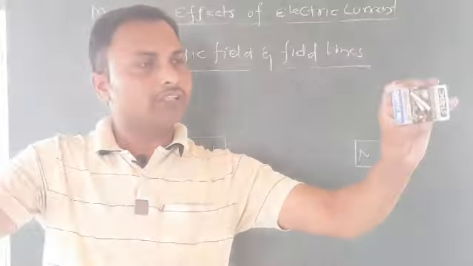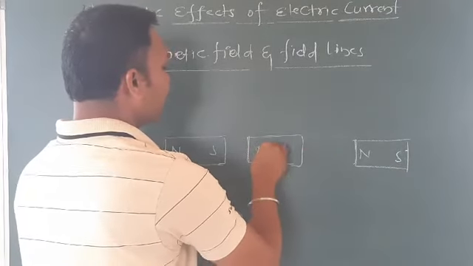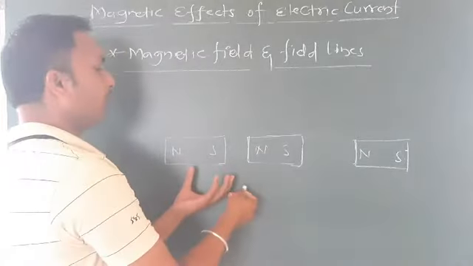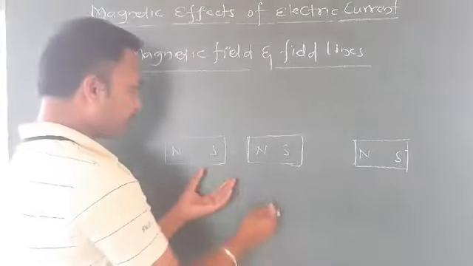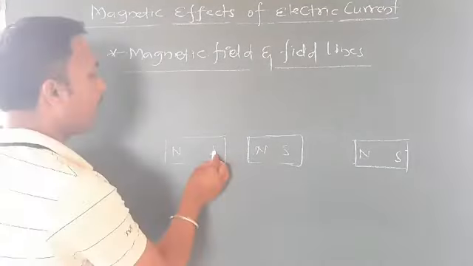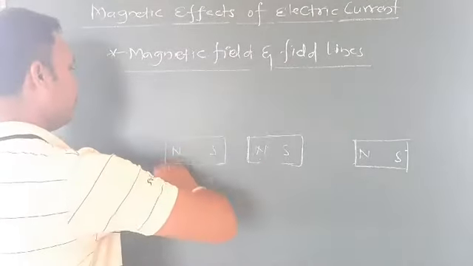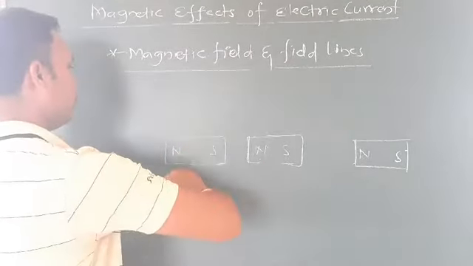Why? What is the concept behind this? There is a magnetic field. If you have two bar magnets far away from each other, they will not attract. If I keep one more bar magnet closer, then these two will repel or attract each other. Why is it happening? Because this magnet has some boundary region, and in this region, if one more magnet comes, it will start to attract or repel.